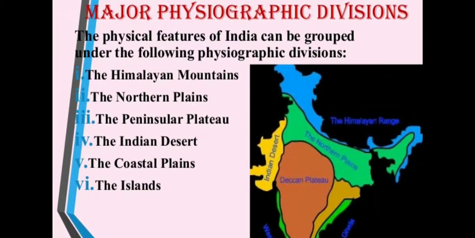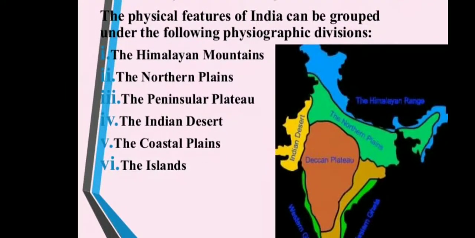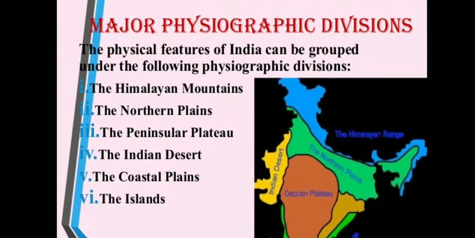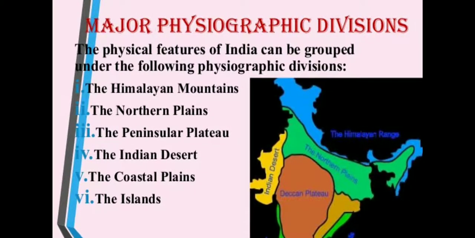Physical features of India can be grouped under the following physiographic divisions: the Himalayan mountains, the northern plain, the peninsular plateau, the Indian desert, the coastal plains, and the islands. You can see them on the map also. So these are the major physiographic divisions. We will discuss them in detail individually. First we will discuss the Himalayan mountains.